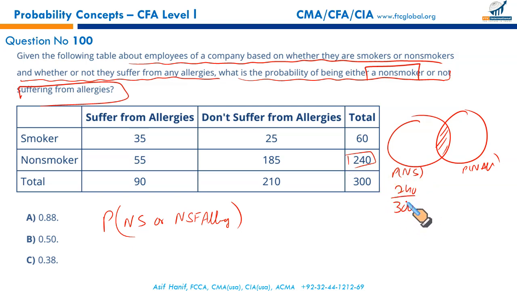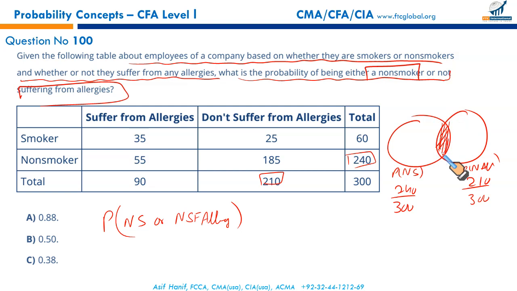Okay. Then what? Probability of those with having no allergies. So this represents 210 who don't suffer from allergies. It's going to be 210 divided by 300. Right. What about those who have these two areas common?